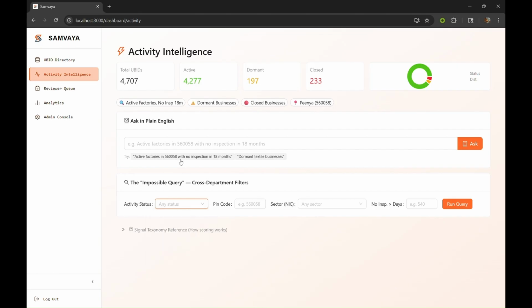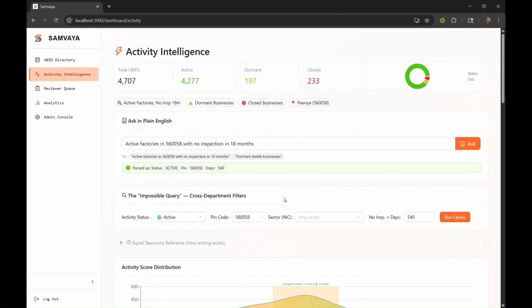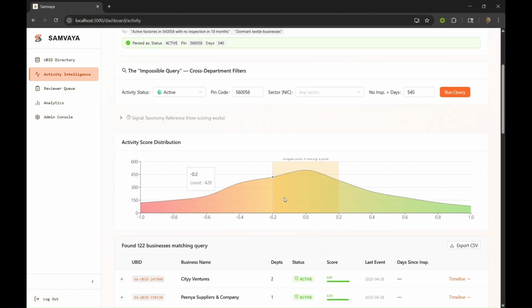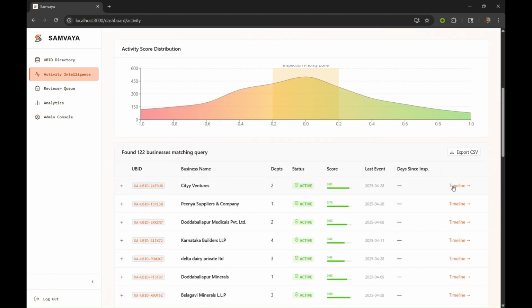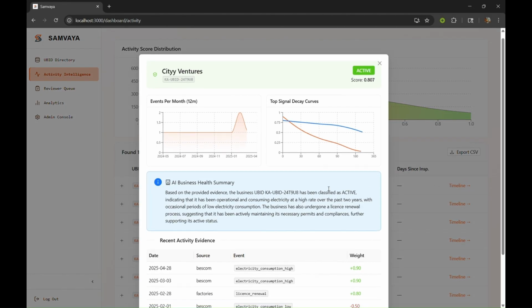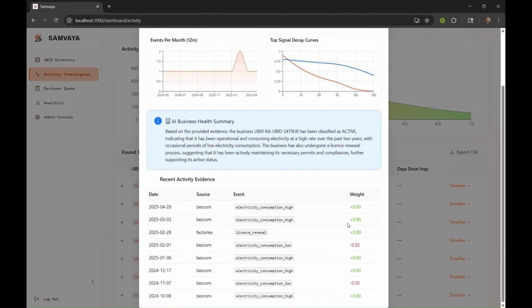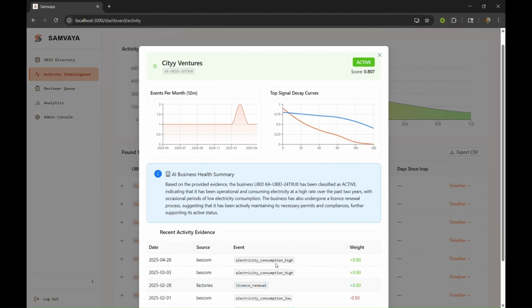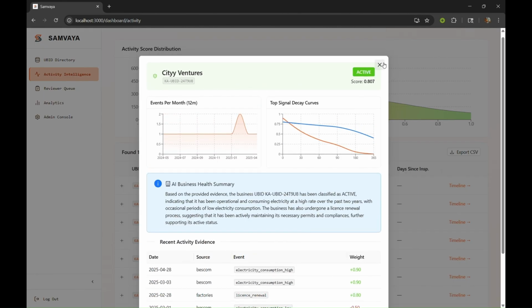Now let me run an arbitrary query and look at the businesses satisfying it. Then from that, I will look at its activity timeline. Now, let me look at one of the businesses' activity timeline. Each event here, a license renewal, a compliance filing, an inspection visit, a high electricity consumption reading, contributes a weighted signal to the business's activity score.